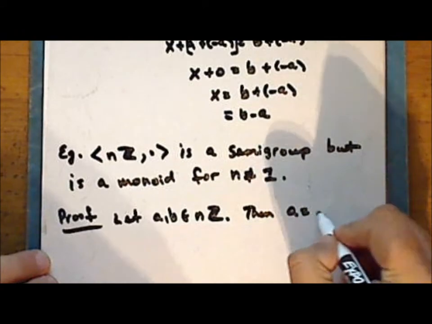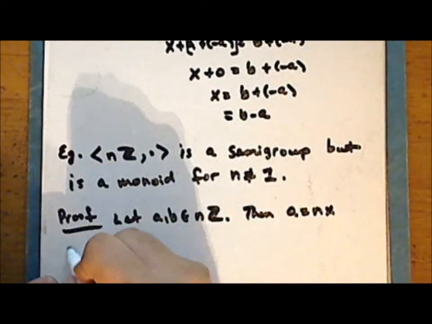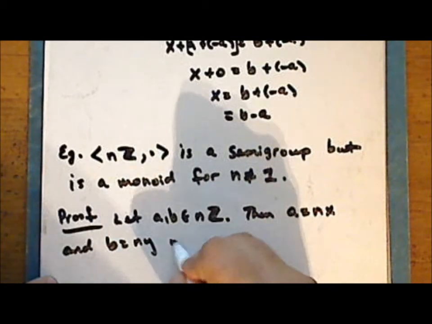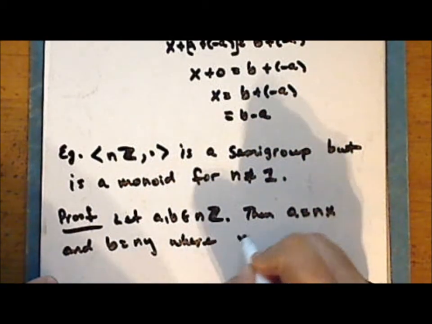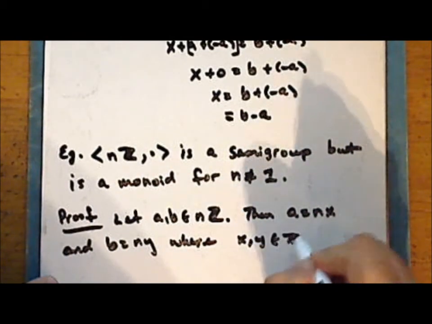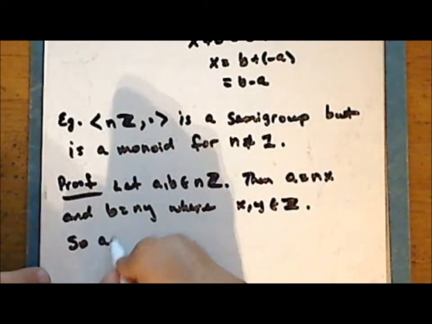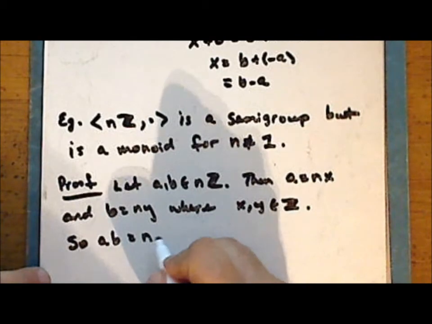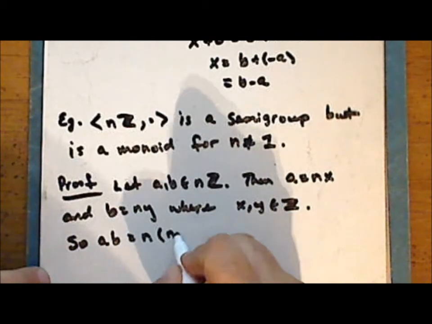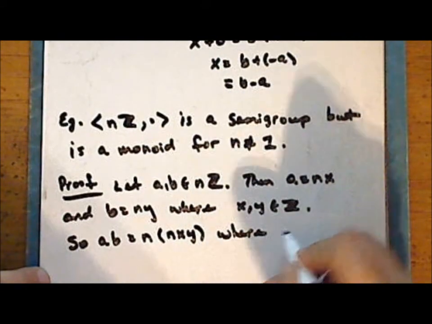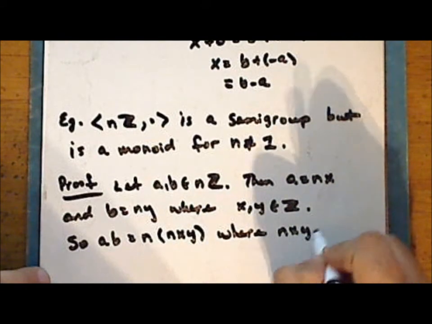Then A is equal to n times x, and B is equal to n times y, where x and y are integers. So the product, A times B, is n times n x y, where n times x times y is an integer.